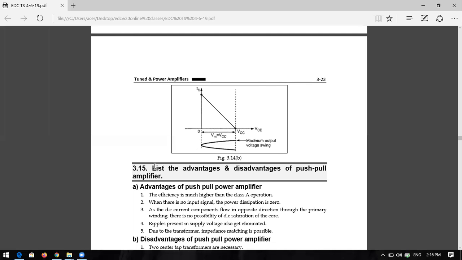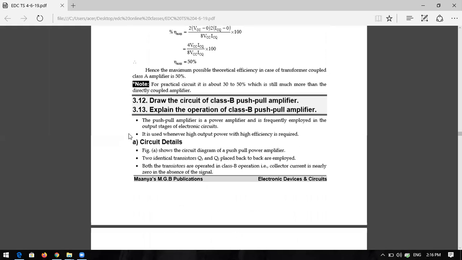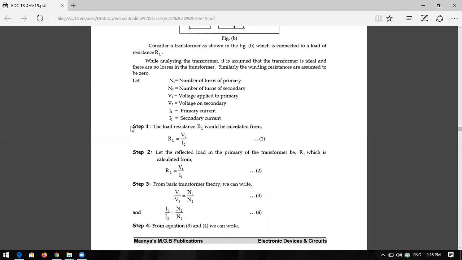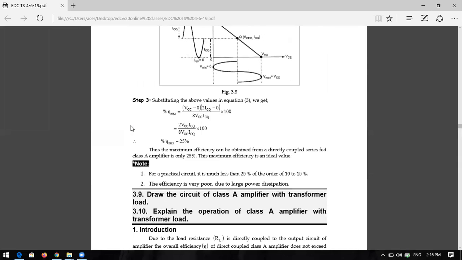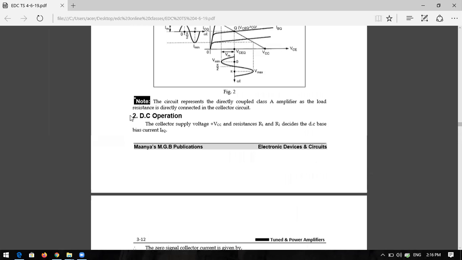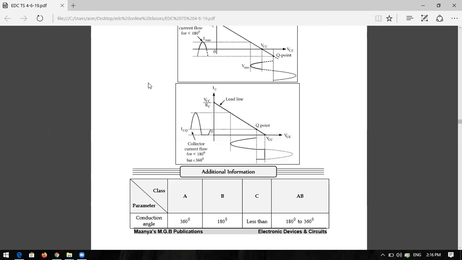Okay, so your homework today: first, the definition of power amplifier and the different types of power amplifiers. And the comparison between class A, class B, class AB and class C amplifiers. This is your homework today. First you have to do that homework today. So I will wind up this class. Okay, sir. Right.